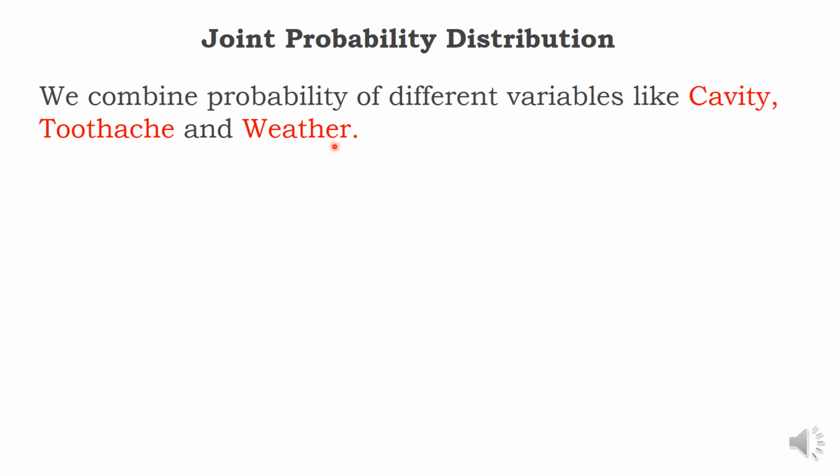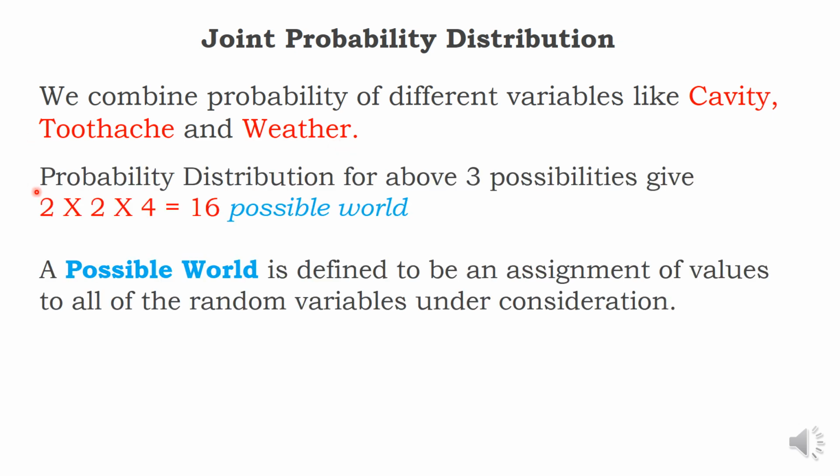Weather has 4 possibilities: sunny, rain, cloudy, snow. Now if I combine, the probability distribution for the above 3 variables is 2 for cavity, 2 for toothache, and 4 different weather conditions. 2 into 2 into 4 is 16 possible equations. Previously 8 equations, now 16 possible equations.